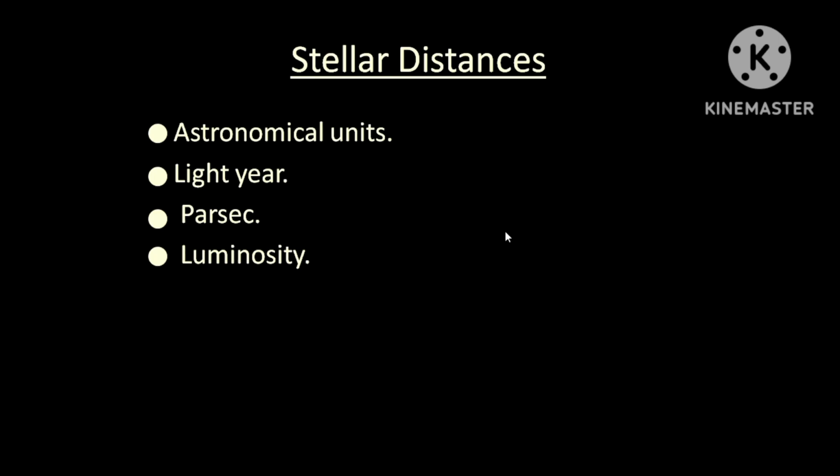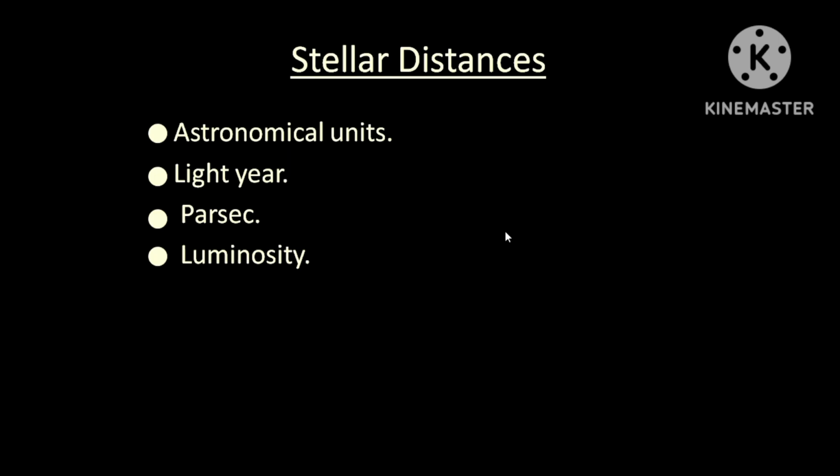And next is the parsec. A parsec is defined using the radius of 1 astronomical unit, that is the distance between the sun and the earth, about 1.5 into 10 power 8 kilometer. The distance that covers an arc of 1 arcsecond is called a parsec.